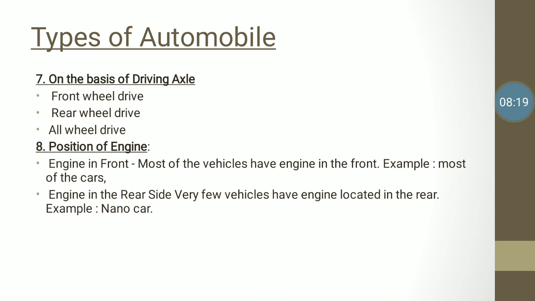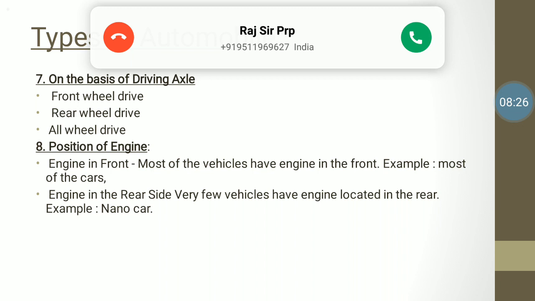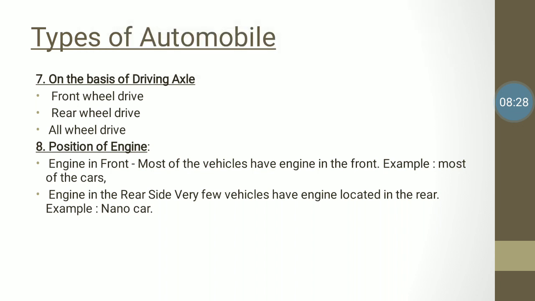Then the next one is rear wheel drive. In rear wheel drive we generate power in the engine and supply that power to the rear wheel. Then the rear wheel drives the vehicle. The next one is all wheel drive. In all wheel drive we generate the power in the engine and then supply that power to both wheels, the front wheel and the rear wheel. That is called all wheel drive.